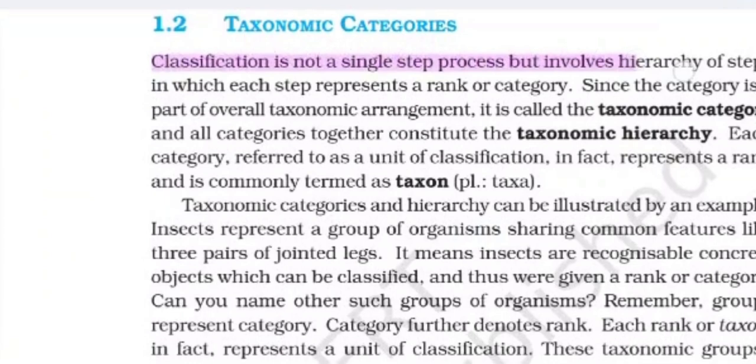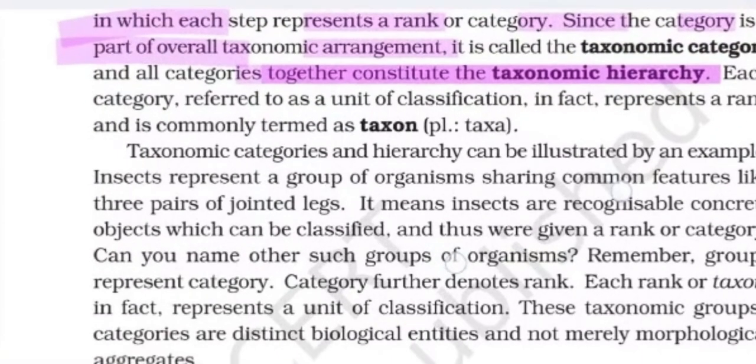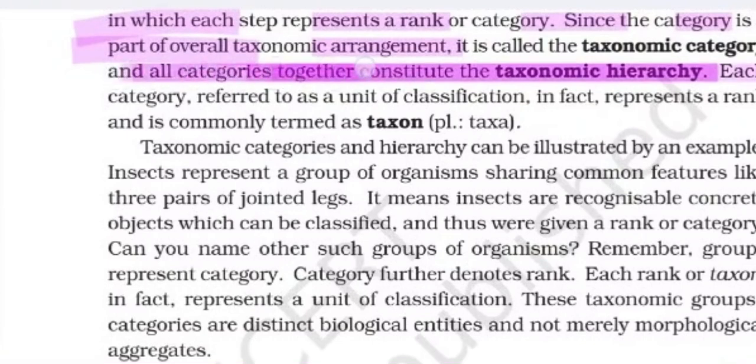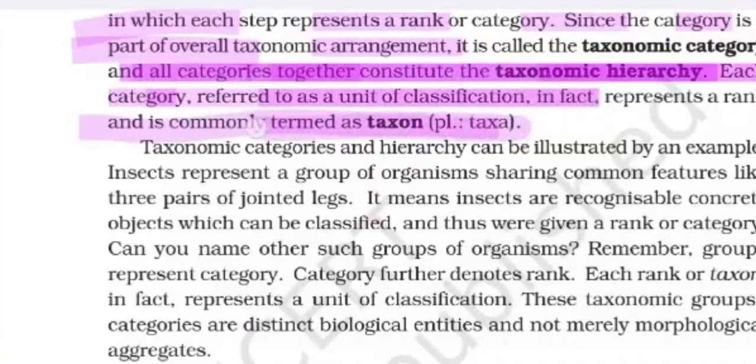Classification is not a single-step process but involves a hierarchy of steps in which each step represents a rank or a category. Since the category is part of the overall taxonomic arrangement, it is called a taxonomic category, and all the categories together constitute the taxonomic hierarchy. Each category is referred to as a unit of classification. In fact, each represents a rank and is commonly termed a taxon.